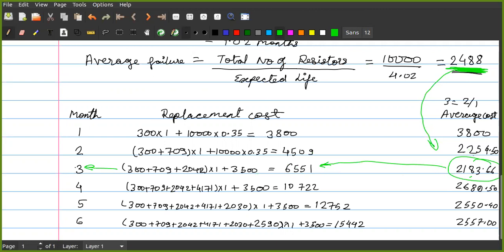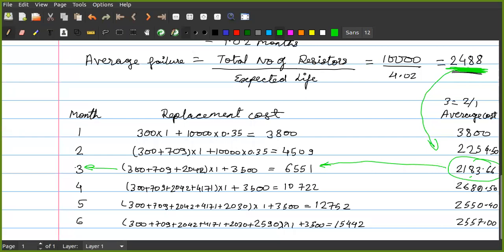third month. If the minimum cost of this average value is more than this value, see, all the values are more than this value except for the third month. If somehow in the third month also it is more than this value, then we will never go for group replacement. Is it understood?